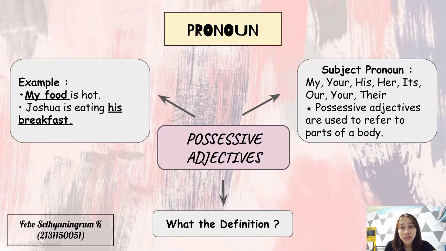Example sentences: Joshua is eating his breakfast. This is not my book. The cat has enjoyed its food.